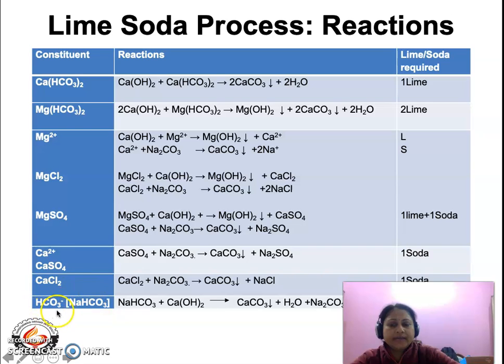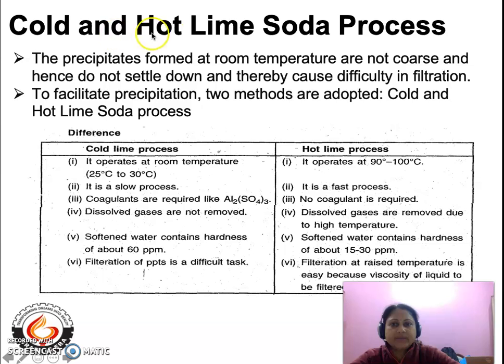Now if bicarbonate, that means sodium bicarbonate, is present, we require 1 mole of lime, and the byproduct formed is soda ash. So we require 1 mole of lime minus 1 mole of soda for the complete elimination of sodium bicarbonate. Now, what is the difference between cold and hot lime soda process?